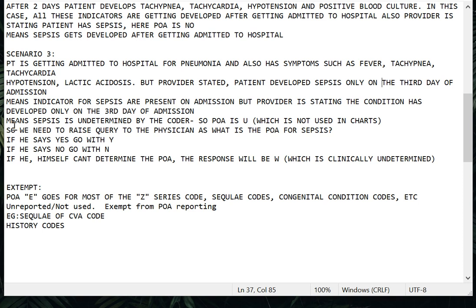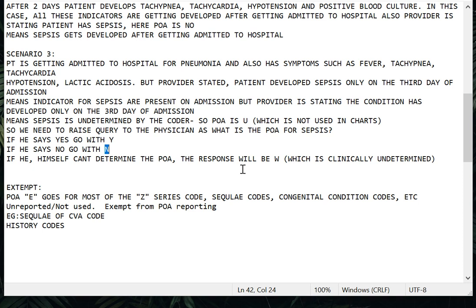So this is the way we need to raise a query to the provider, in a very polite way. If he says yes, go with yes. Whatever the chart content is, his statement is final, very final. If he says the sepsis was present during admission, go with yes. If he says no, it was not present during admission, go with no. There are certain scenarios where he himself can't come to a conclusion, and he will say unable to determine.